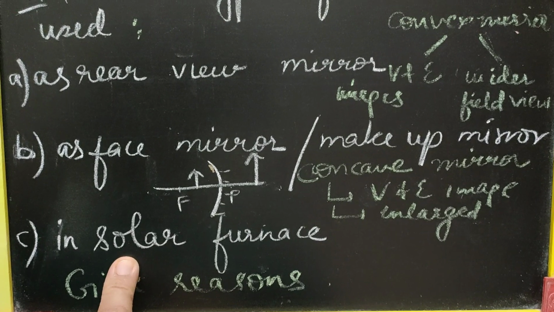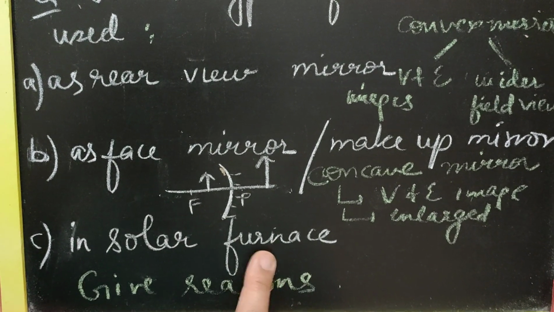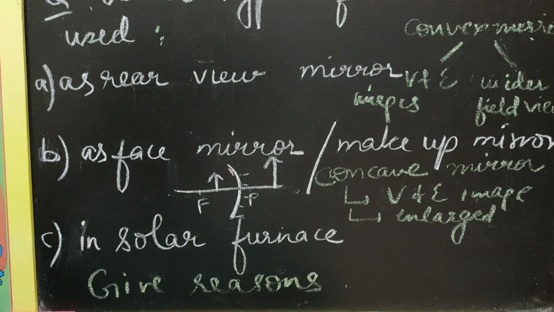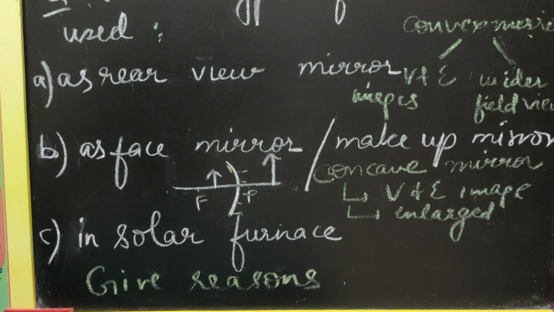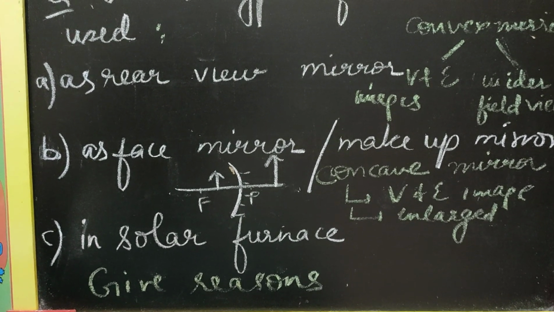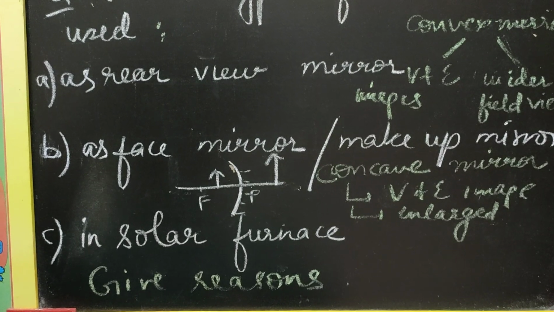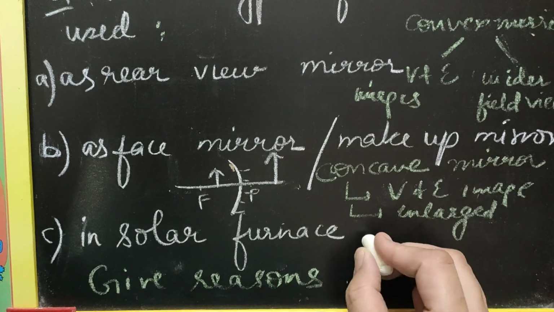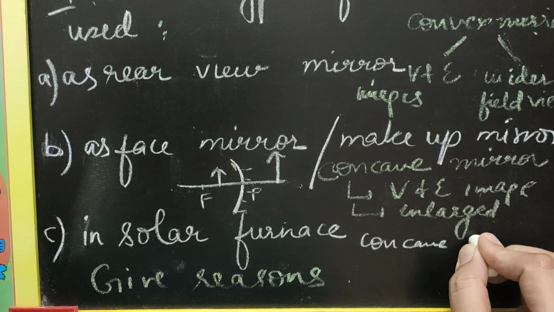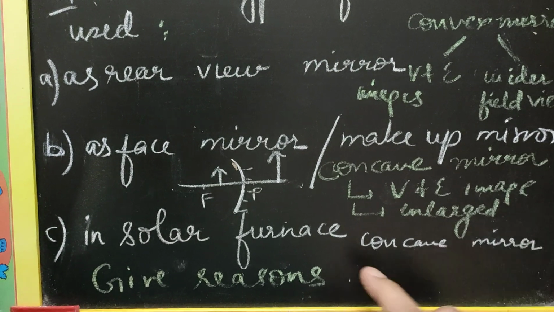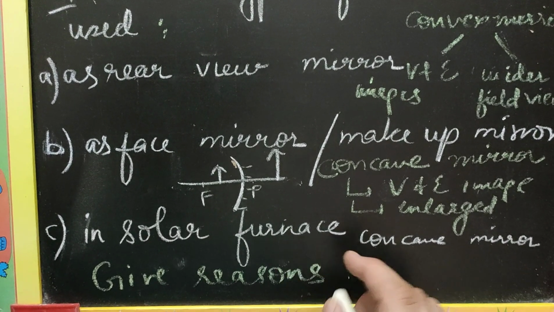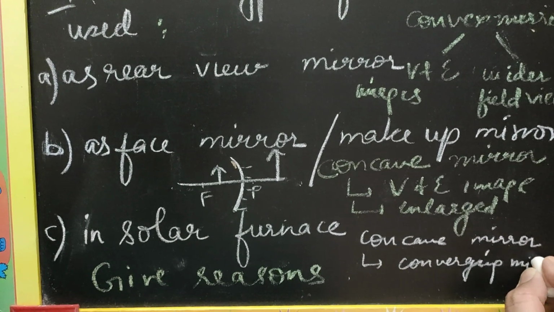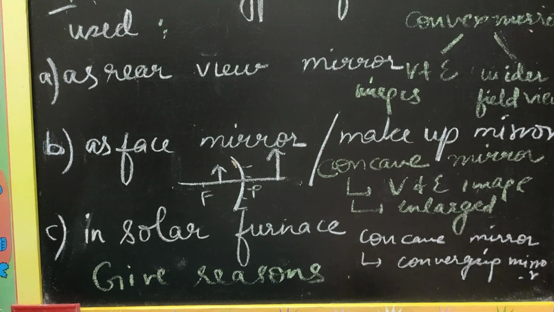The last case that we are going to consider is for a solar furnace. A solar furnace is a device which will concentrate the solar energy at a particular point or within a given region to increase the temperature to a particular limit so that things can be heated and a process can be carried out. So to concentrate sunlight to a point, the mirror which can be used is obviously going to be a concave mirror because it's a converging mirror. So the reason that you will give for why we are using a concave mirror in a solar furnace would be because it is a converging mirror. It can focus or converge sunlight or the heat of the sunlight at a particular point.